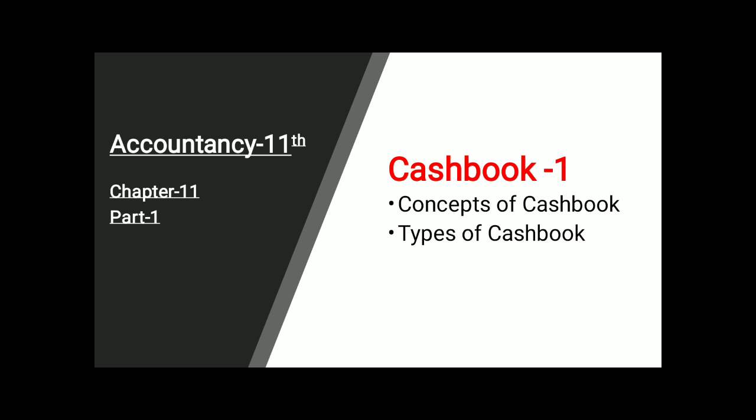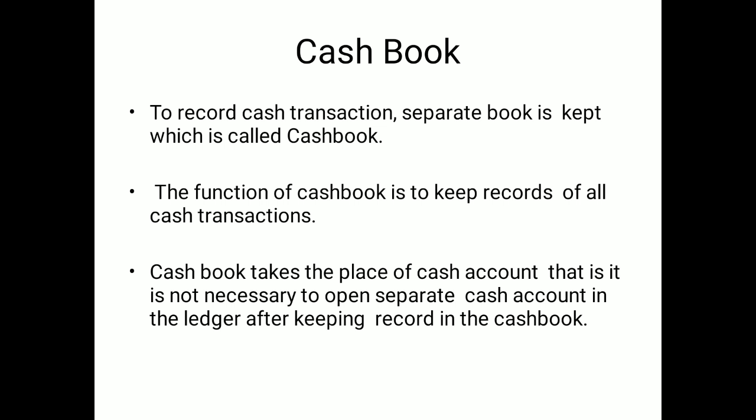But in this chapter we will discuss only the concept of the cash book as a part of the books of original entry. Now, first, understand the concept of the cash book as a part of the subdivision of journal. As the name indicates, in the cash book all the cash transactions are recorded separately. It means the transactions related to cash take place here. They will not go into the journal proper. It records only cash transactions, which means the cash receipt items and the cash payment items will take place here.